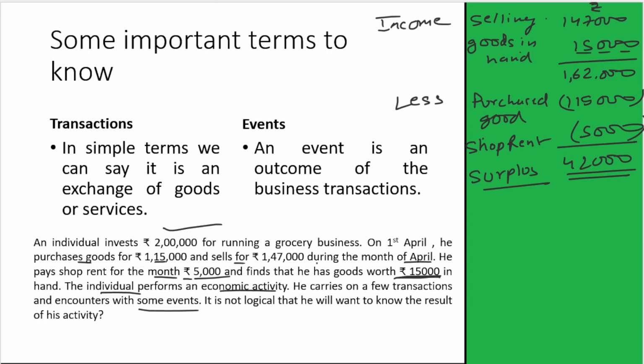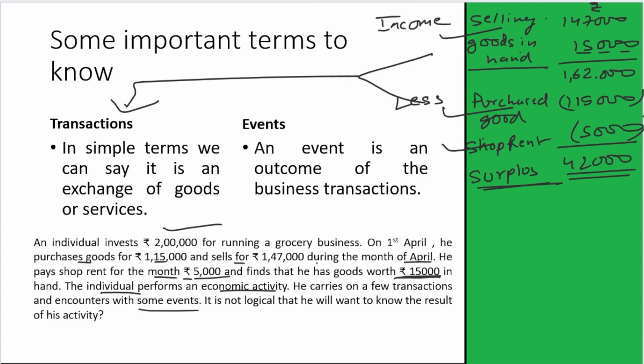So let's come back to transactions and events. Here, the selling of goods, purchase of goods, and shop rent are called transactions because here exchange of goods or services is going on. But this surplus and these goods in hand can be taken as the event because it is the outcome of these transactions. So by this example, we can understand what a transaction and event is.